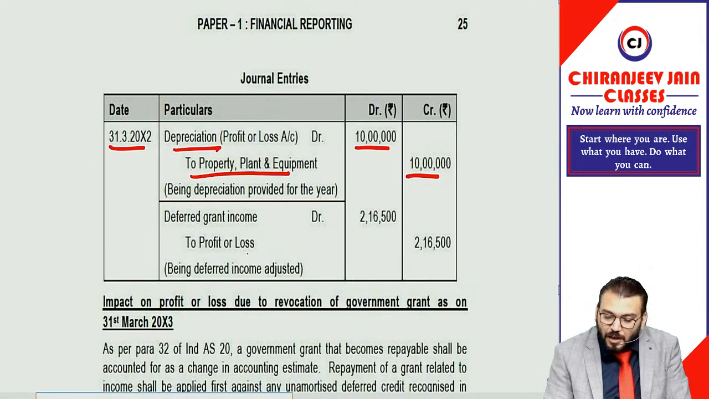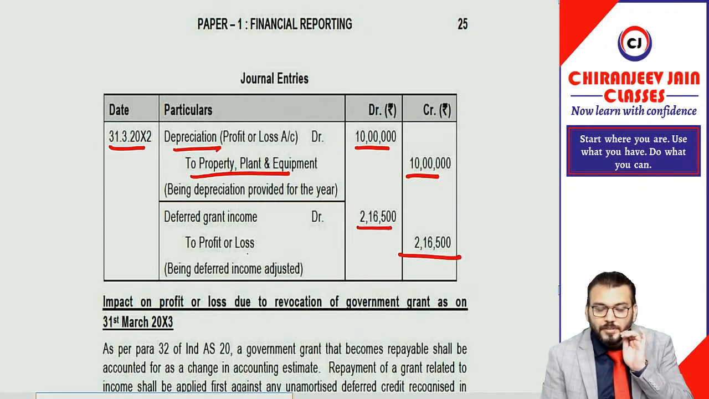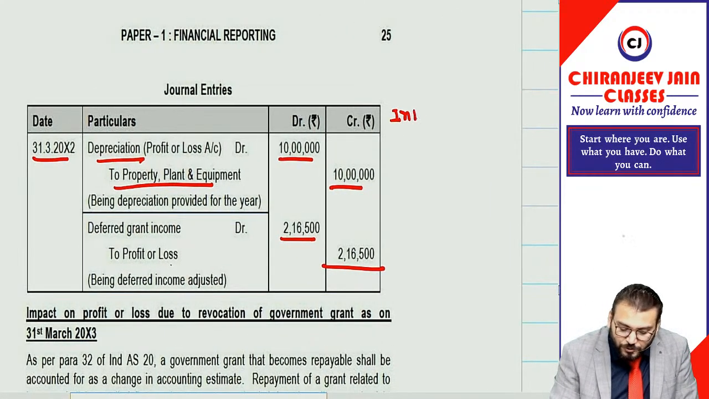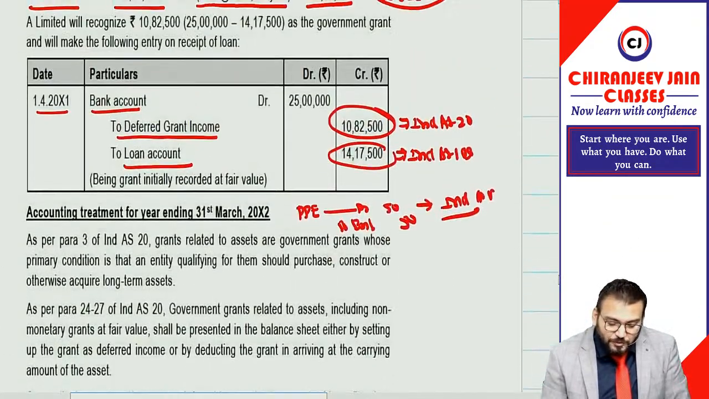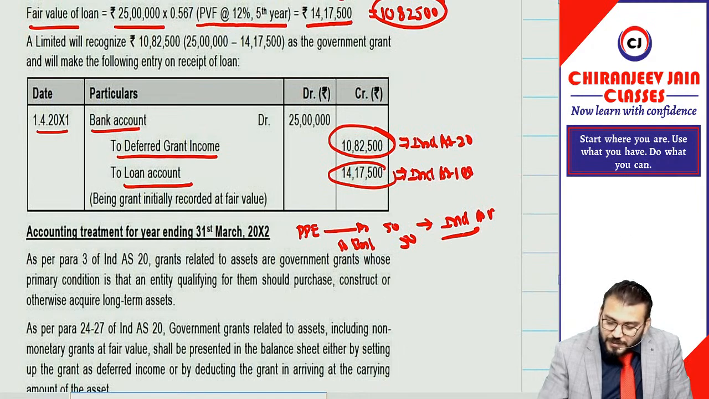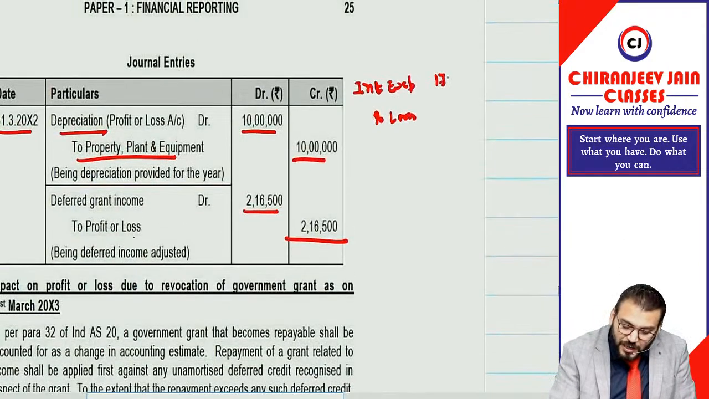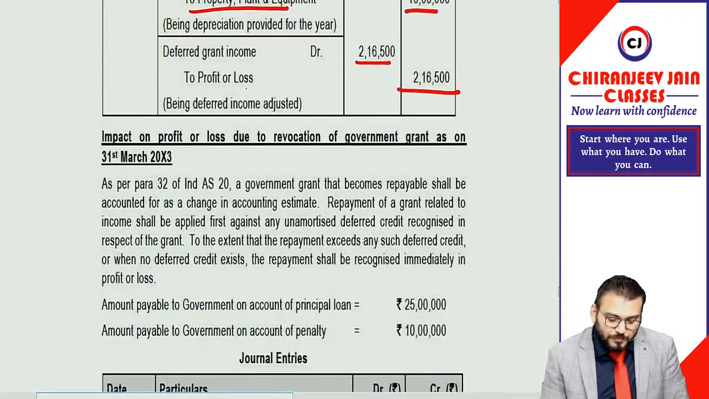You can see they have done how much, divide by 5 is equal to what, 2,16,500. Very simple. But we need to also pass one more journal entry on loan, means interest expense will also come. Interest expense to loan. So interest expense will be calculated on 14 lakh 17,500 into 12%, that is coming 1 lakh 70,100. So 1 lakh 70,100, that journal entry also we can do. Understood?